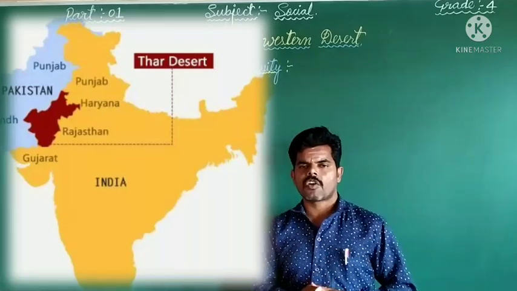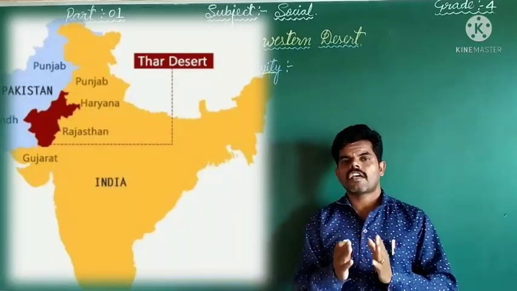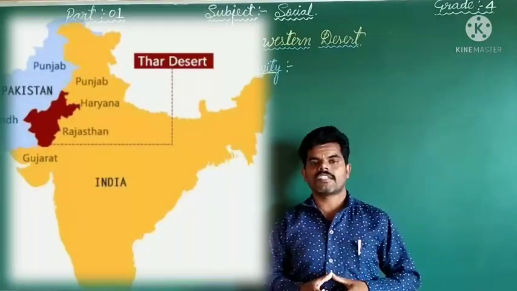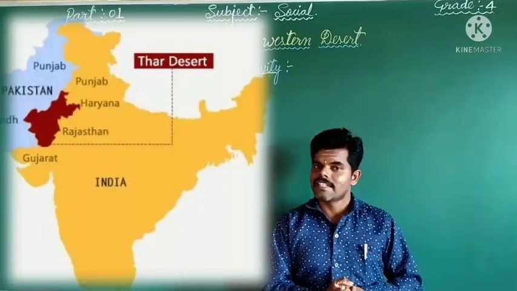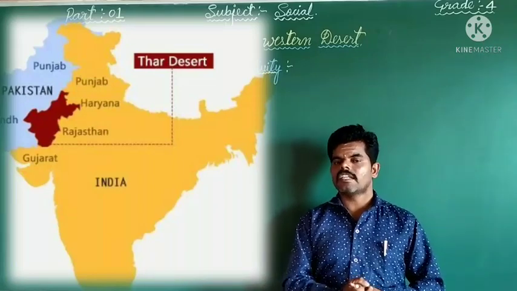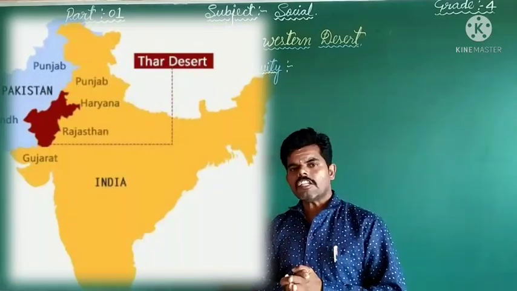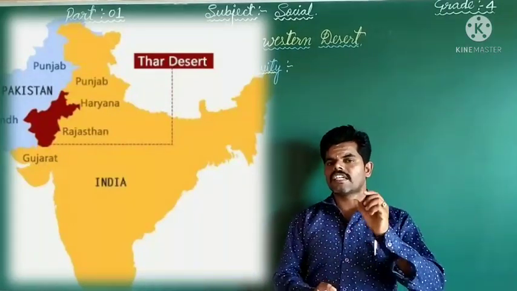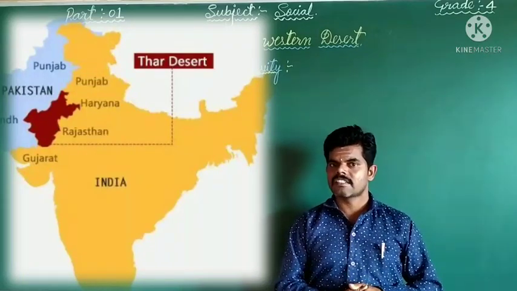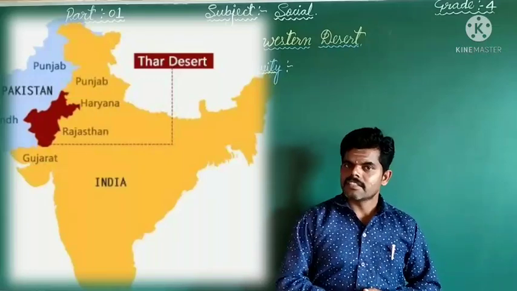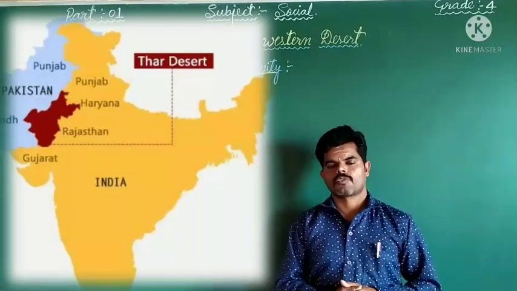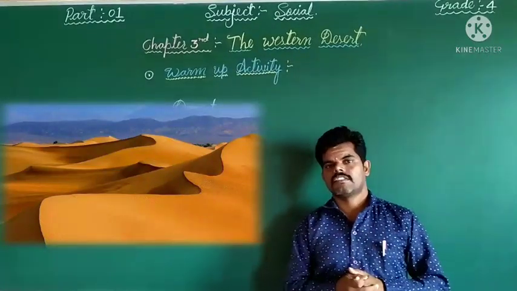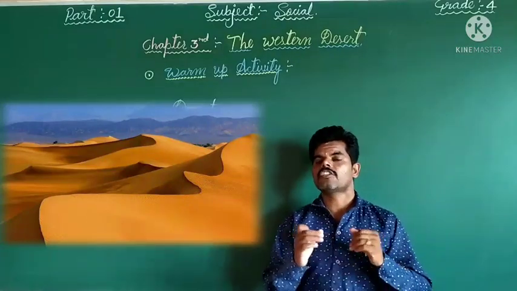So what is meant by barren and rocky? This region is not suitable for growing plants, especially because it is totally covered by sand. So that is what it is, barren and rocky. The small hills we can see in the desert regions, we call them sand dunes.